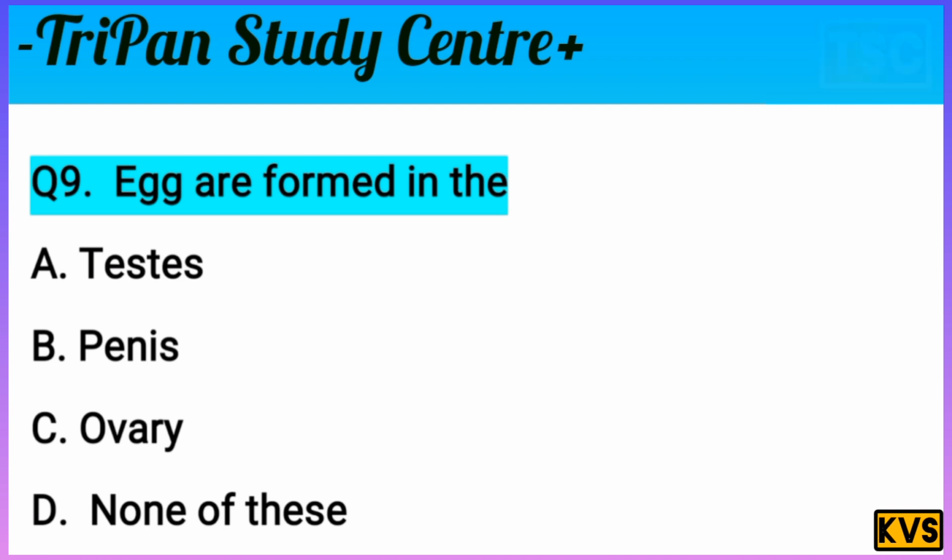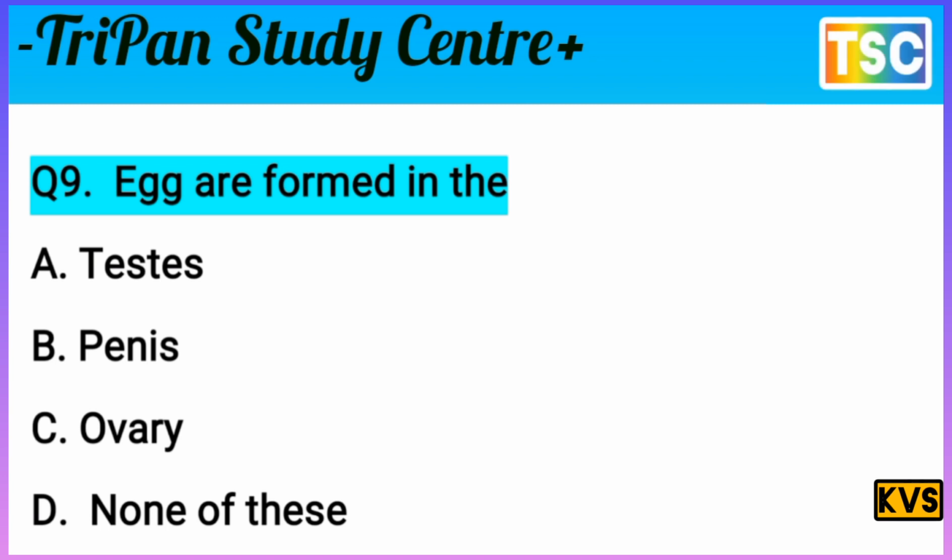Egg formation is in the female. That's the question asked by the examiner. You know that first of all you check the correct answer for this question and write the correct answer in your notebook. That's important.